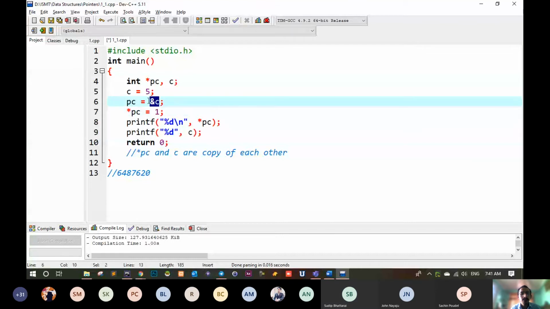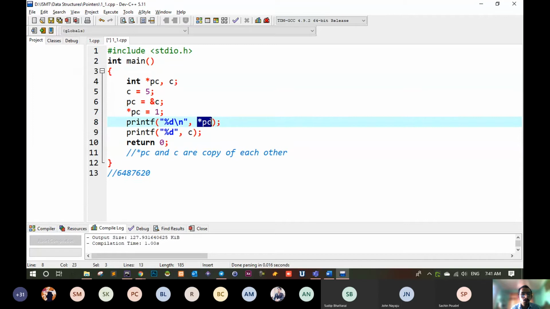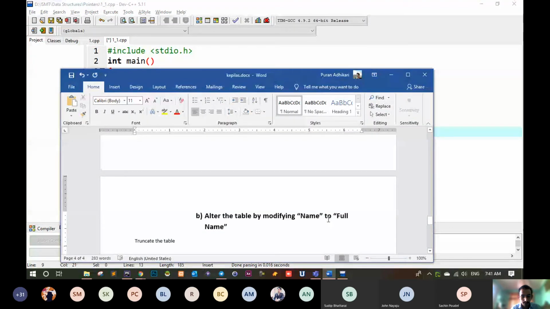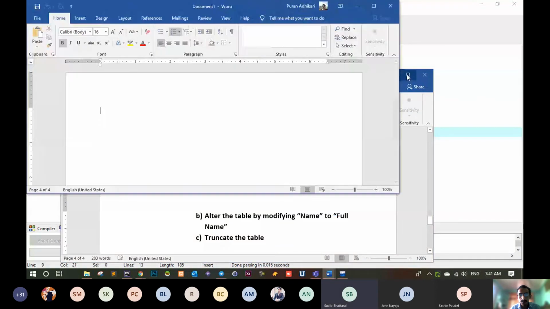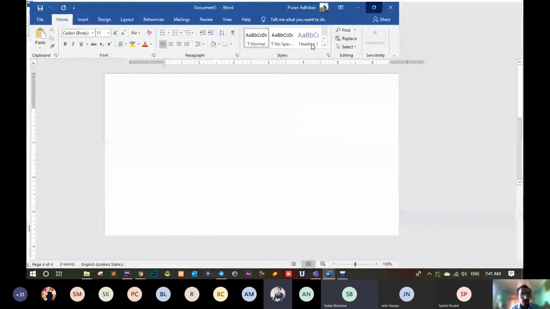किनभने you are just storing the address of C to PC, and now if you are going to dereference that PC, it will give the value 5, but you are now changing that to 1. It will obviously change in both C as well as asterisk PC. Right? You can also understand this by making some table, right? Let me show you.